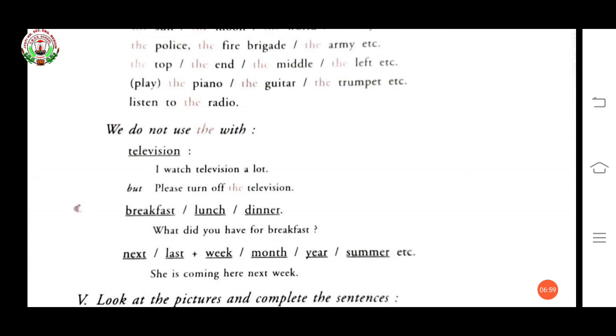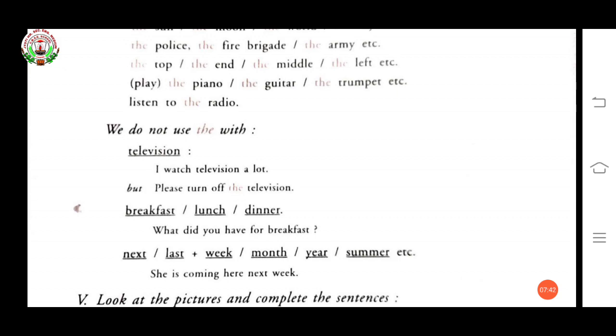Okay, here it is. We do not use the with television, like I watch television a lot, but please turn off the television. Here, when we are saying I'm watching television, we are not using the. When I'm saying please turn off, means we are saying some particular thing to turn off. That is what? That is the television. Okay? And breakfast, lunch, dinner. What did you have for breakfast? We are not saying what did you have for the breakfast.